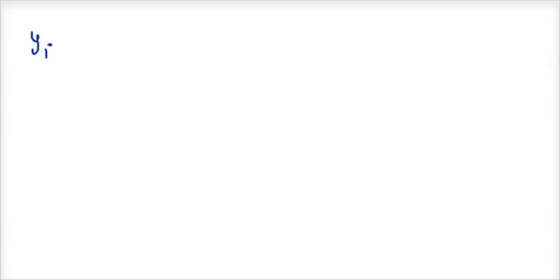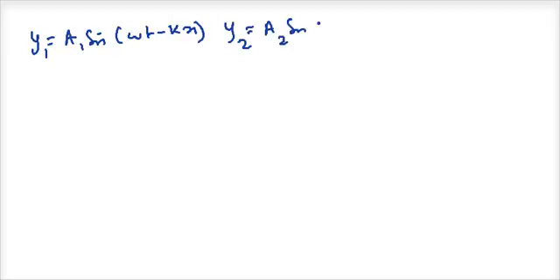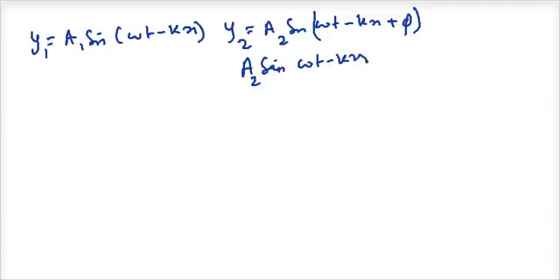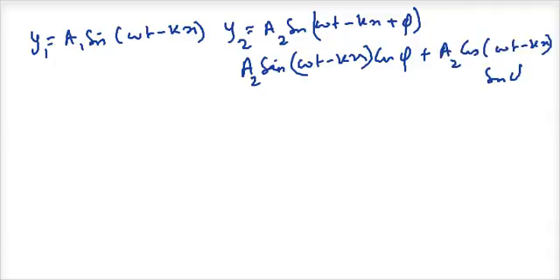So I have y1 is equal to a1 sine omega t minus kx. I have y2 is equal to a2 sine omega t minus kx plus phi. Now this omega t minus kx plus phi, I am now expanding. When I expand this, I will get a2 sine omega t minus kx into cos phi plus a2 cos omega t minus kx into sin phi.